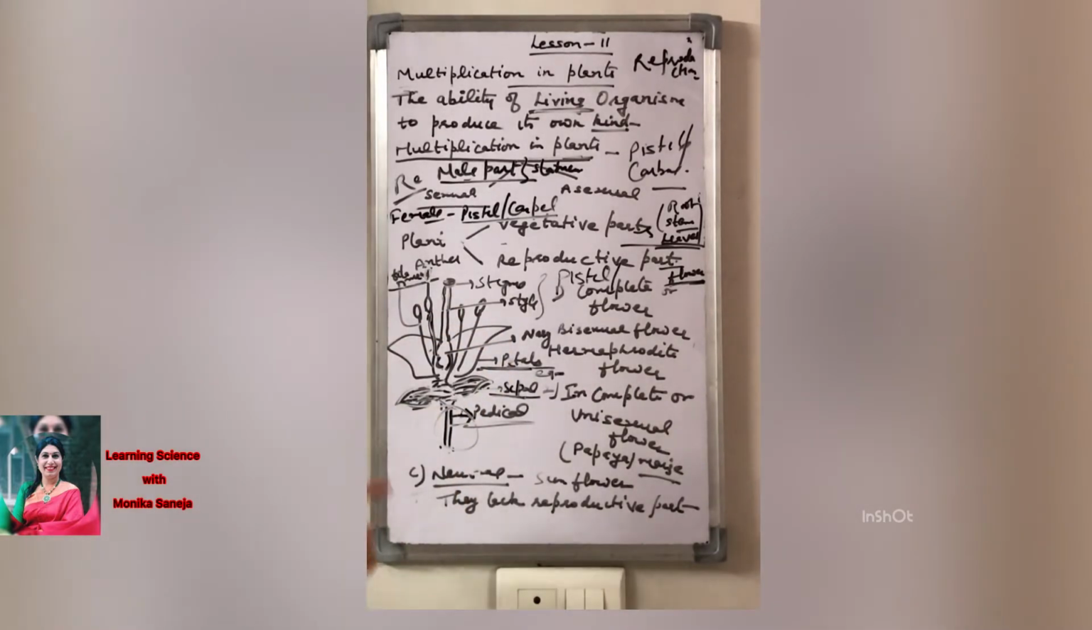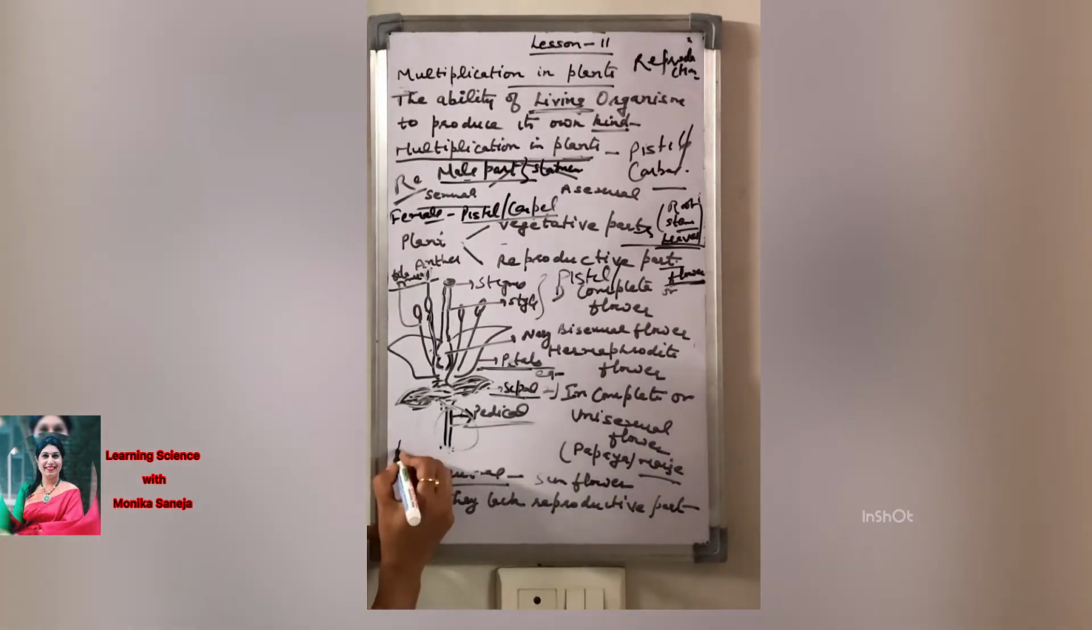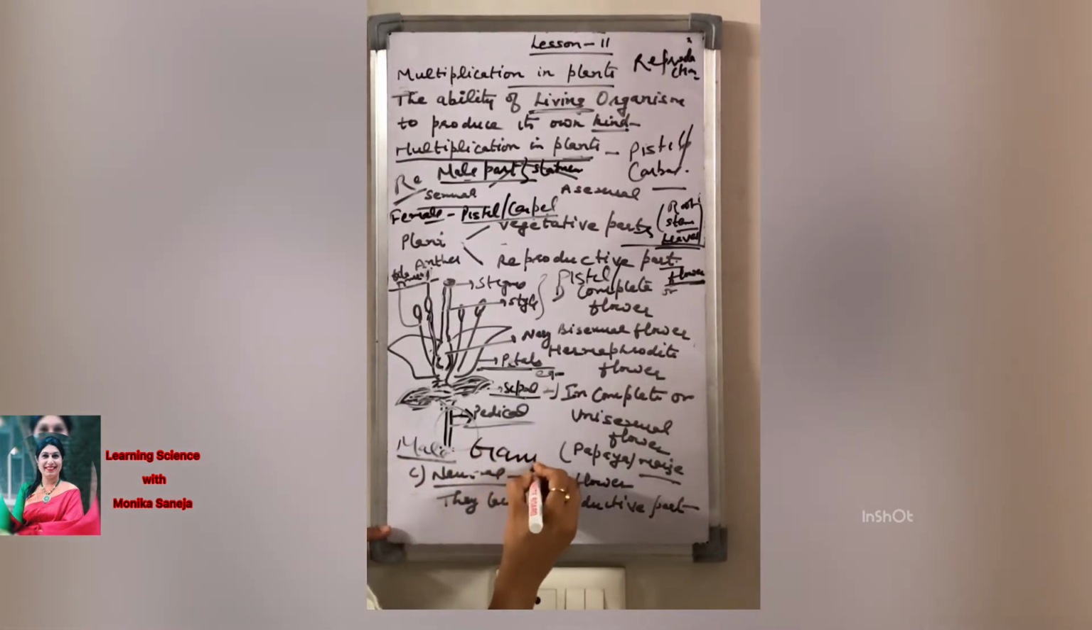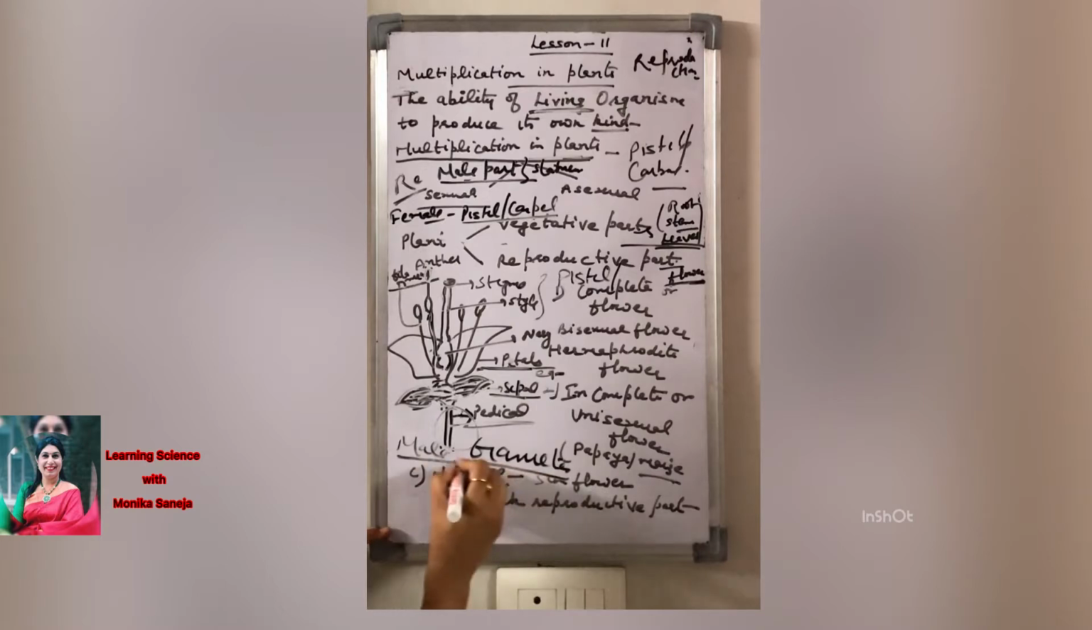Now in sexual reproduction, I have told you that the flower is the reproductive part of the plant, and this flower is involved in sexual reproduction. The male part of the flower produces the male sex cells or male gametes, and the female part produces the female gametes.